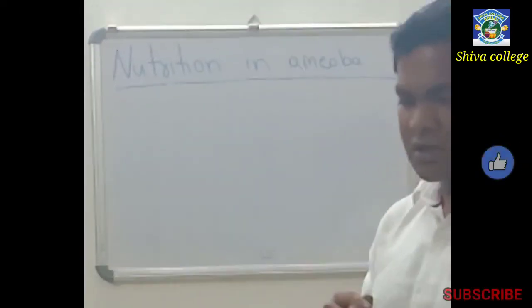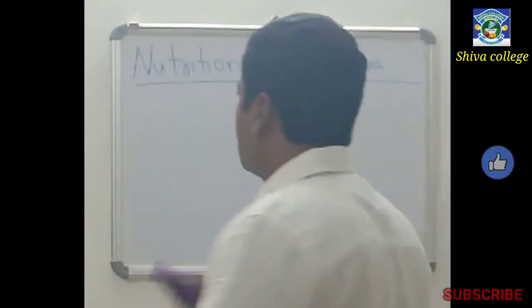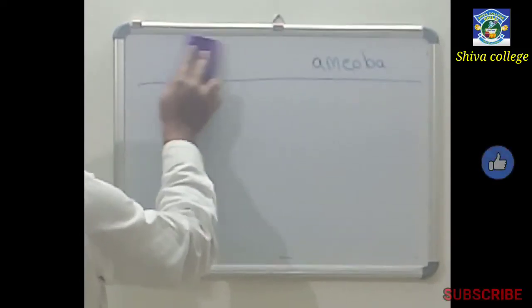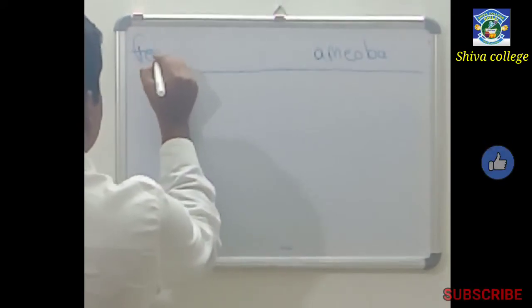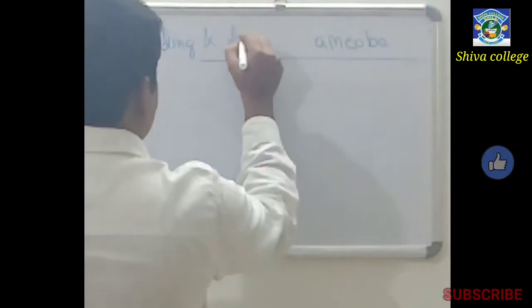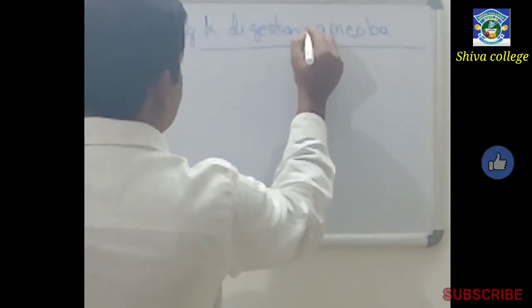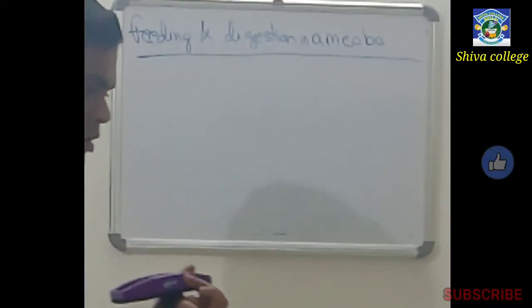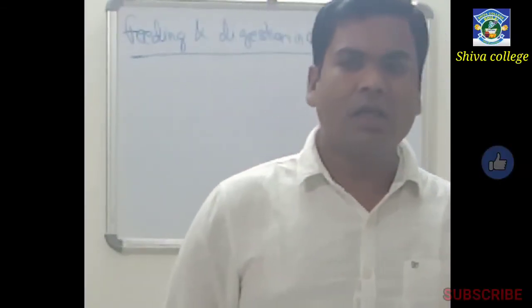So now we will discuss feeding and digestion in amoeba. So what is the process of feeding and digestion in amoeba?